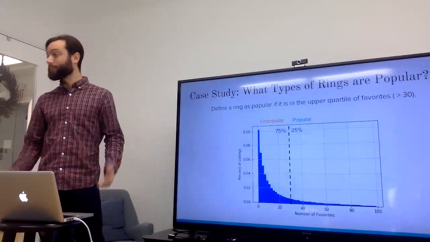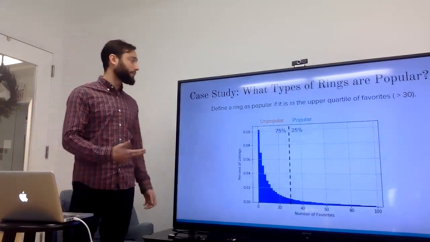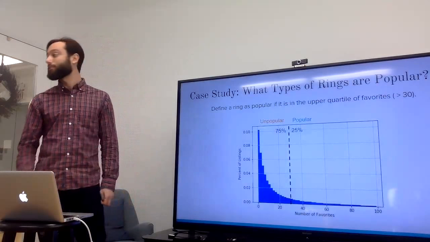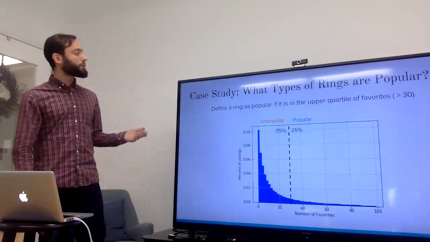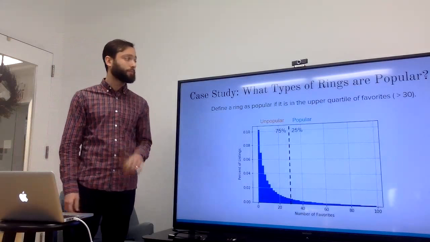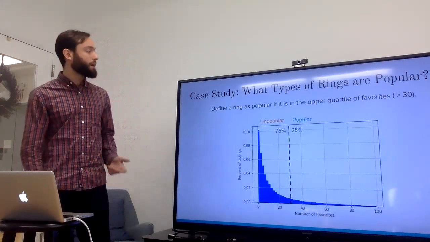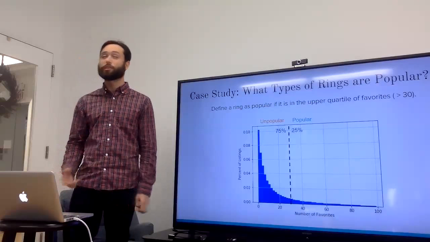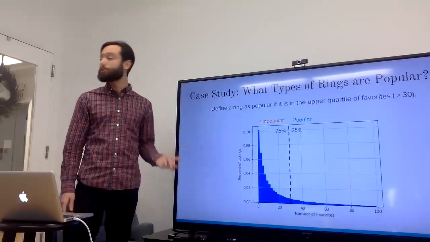So all this worked great, but I wanted to dive deeper and see if there were any business insights that could be derived from having a better categorization. To do so, I focused on a case study around the question, what types of rings are popular? I defined a ring as being popular if it got in the upper quartile of the number of users who favorited the listing. For my data set, this was 30.